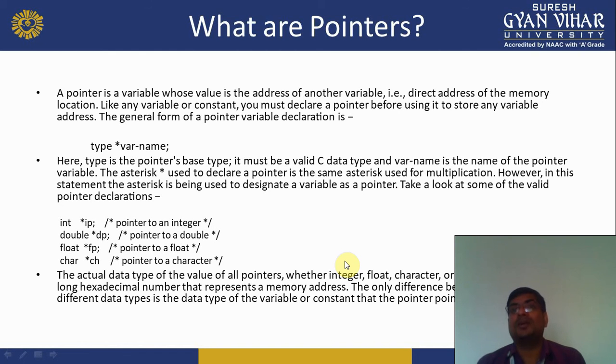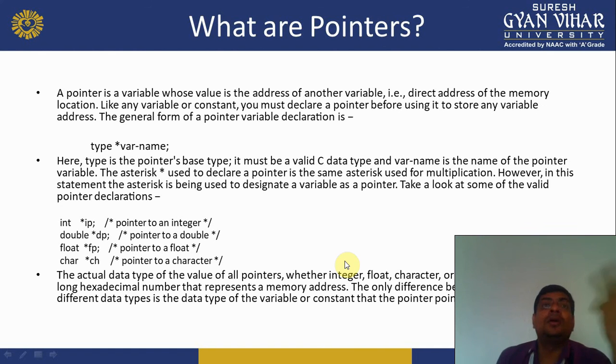What is the benefit of a pointer? The benefit of a pointer is that it provides direct access to the memory location of a variable. So the access time of any variable value automatically goes down, and using pointers we perform dynamic operations in a C program. What are dynamic operations? Like when we create new variables at runtime, we create them using pointers, because they have direct access to memory.